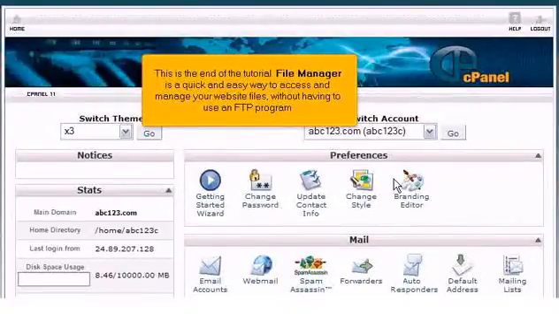This is the end of the tutorial. File Manager is a quick and easy way to access and manage your website files without having to use an FTP program.